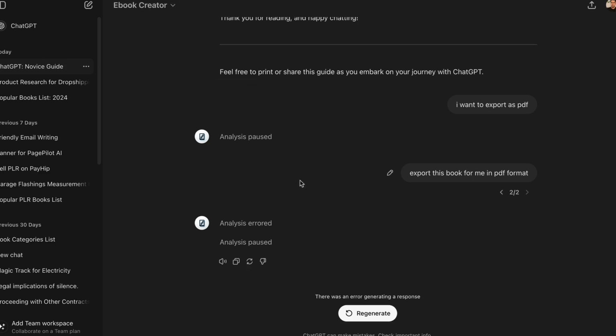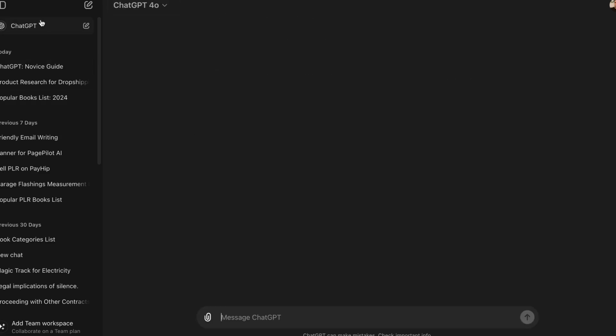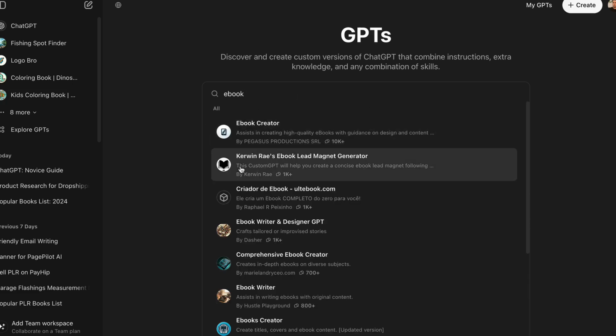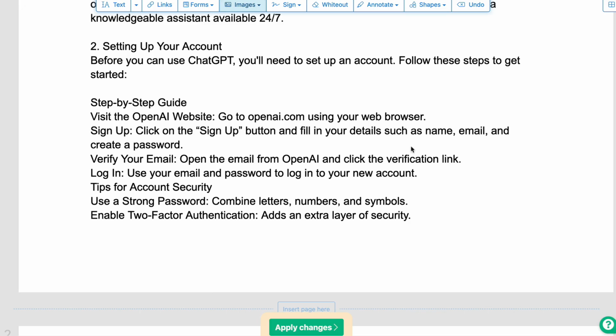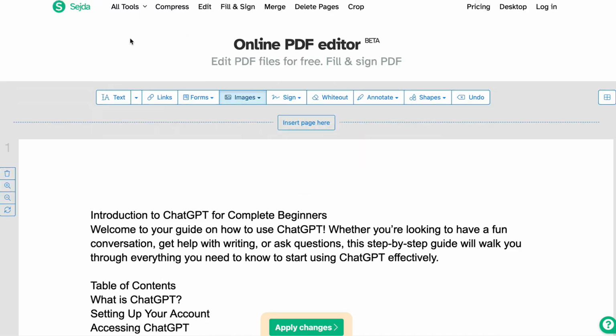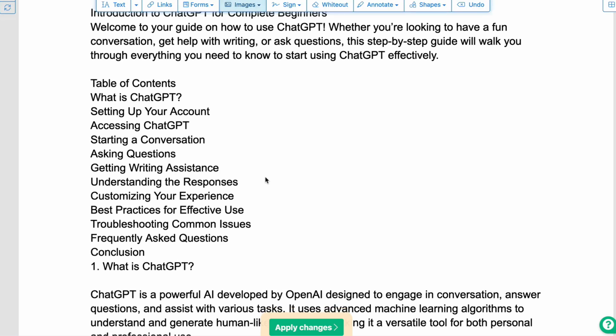Now, depending on what ebook creator you use, there is another one here. Let me show you real quick. All right, sorry, ChatGPT is playing up today. So if we go to ebook right here, this one here, Kerwin's ebook lead magnet generator, this one will actually give you an option to create images inside your book. However, the images are not always the best, but you could do that if you like, rather than adding images this way. But you can use this free editor to edit your PDF book.